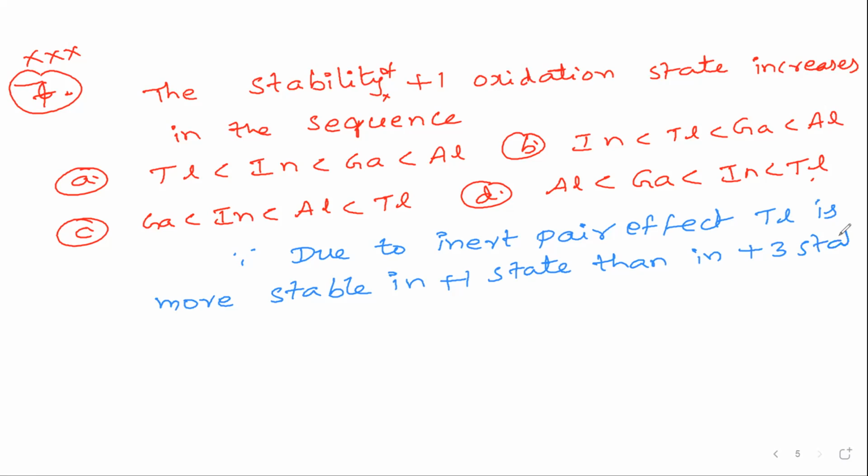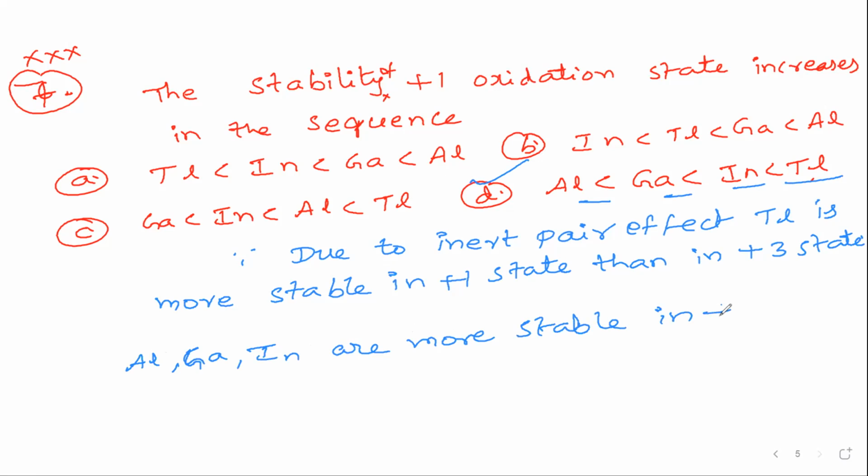So highest will be for thallium. And the answer is aluminium, gallium, indium, and thallium. Whereas aluminium, gallium, and indium are more stable in +3 state than in +1 state. So please make a note. This is very, very important.